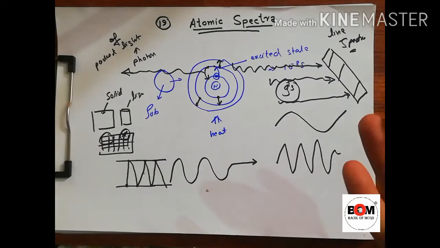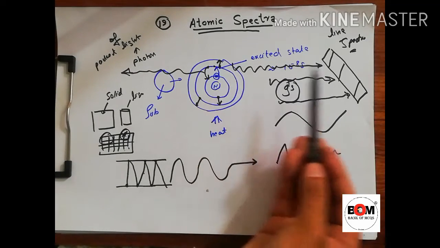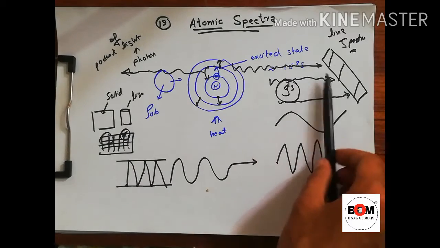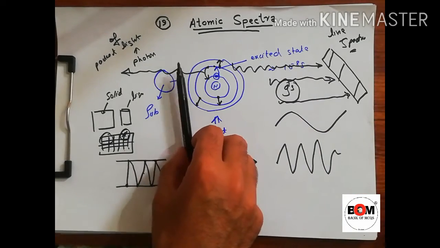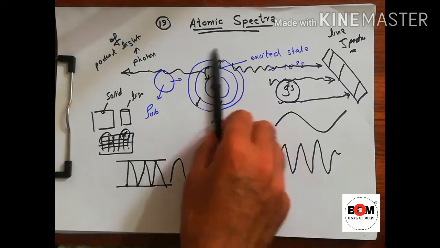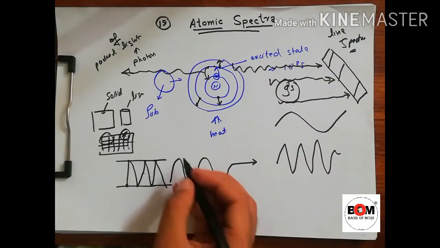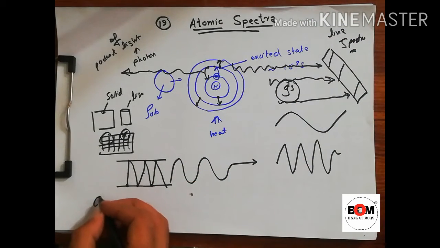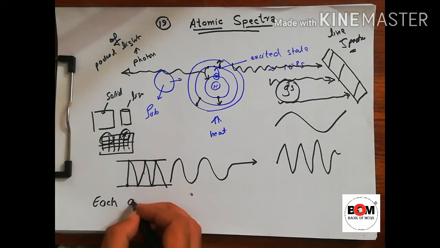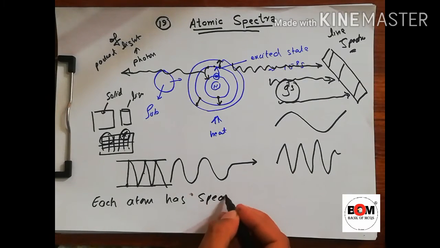So when someone claims that he has discovered a new atom, how do we check it? We will bring the atom and check its line spectrum. If its line spectrum matches with other elements, his claim is wrong. It is no new element, it is the same. So each atom, this is important, has a specific line spectrum.